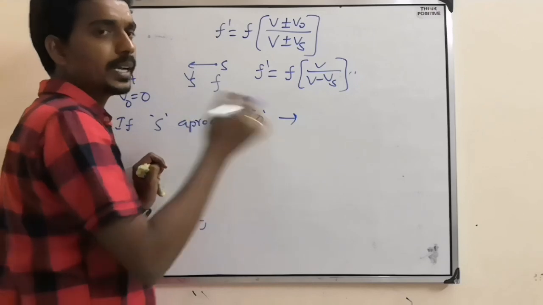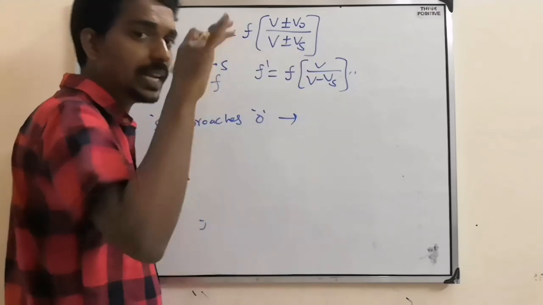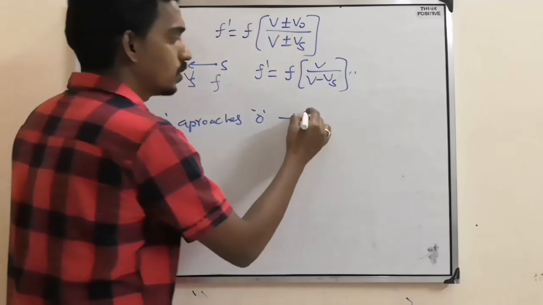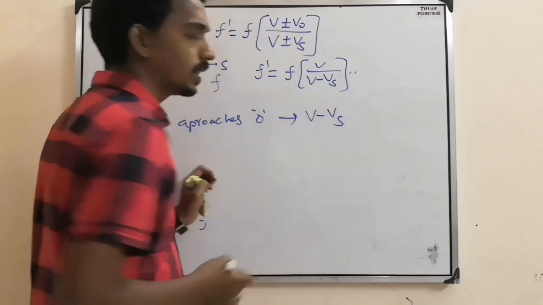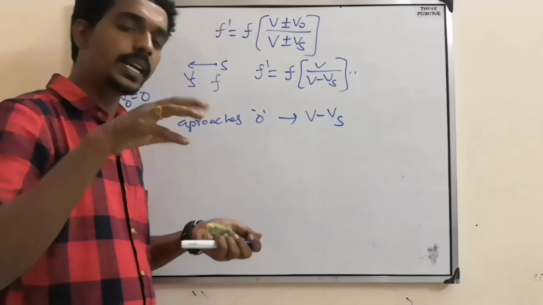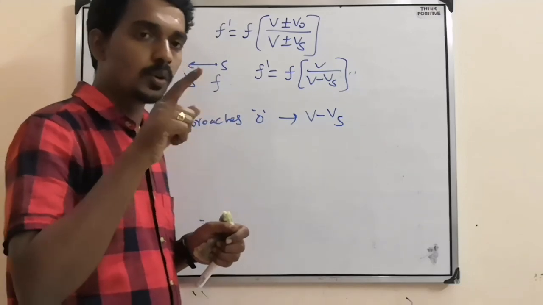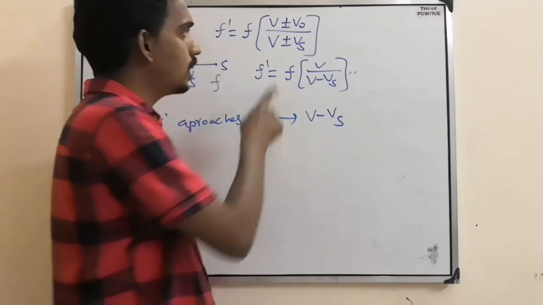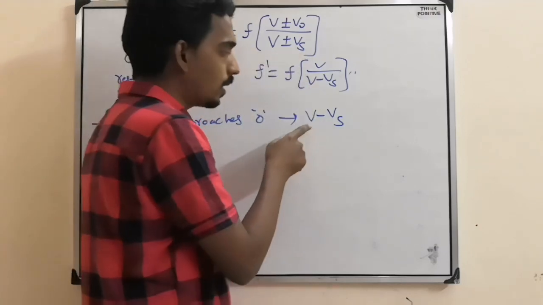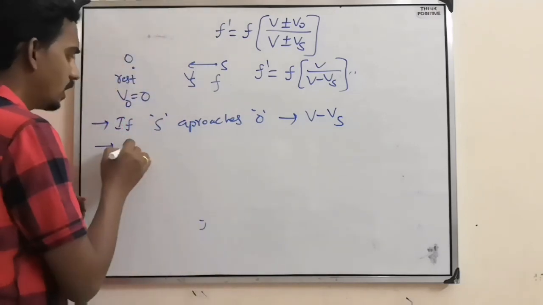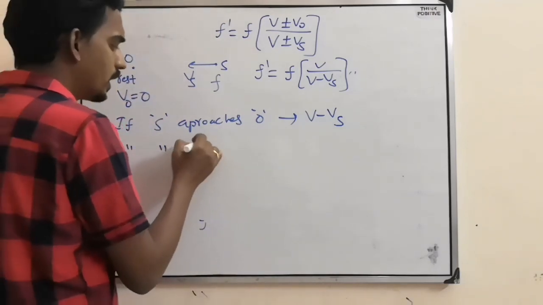So for this value to increase, the denominator should be lesser. Lesser means what should be there? Minus. So what you have to write? V minus Vs. So in any case, if the source is approaching the observer, then in the denominator V minus Vs will come.